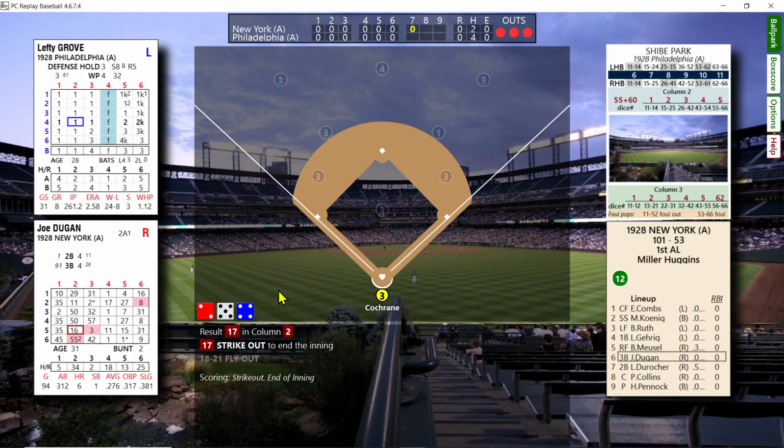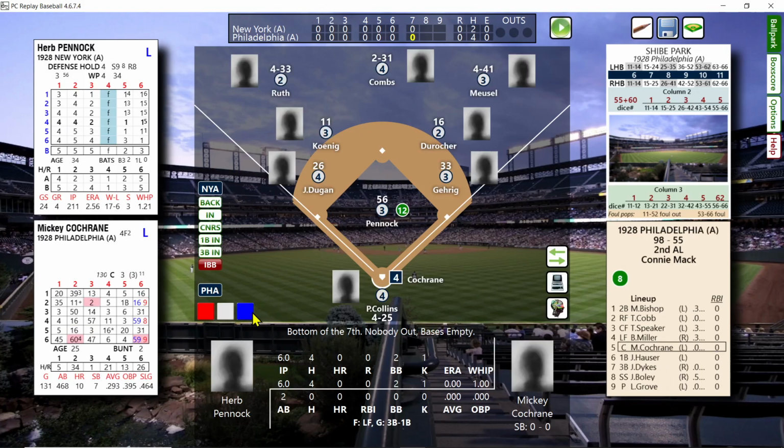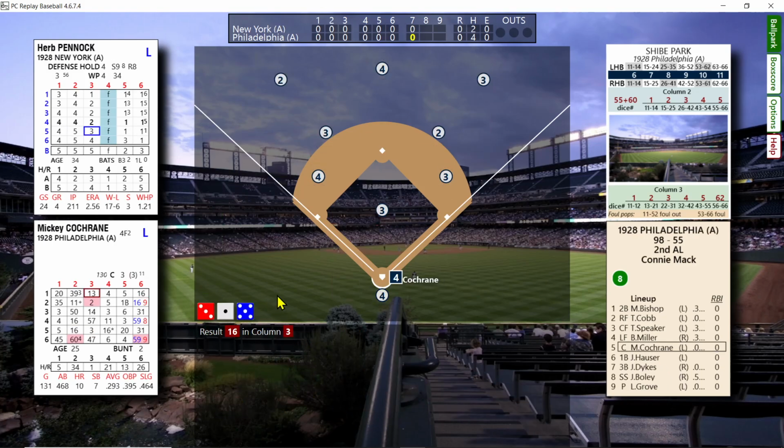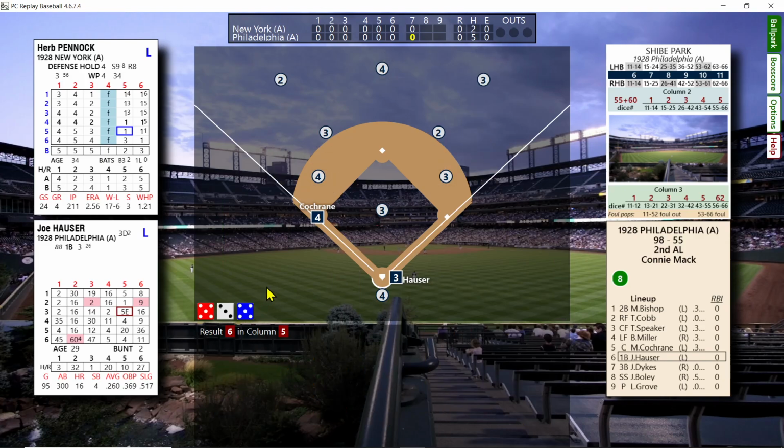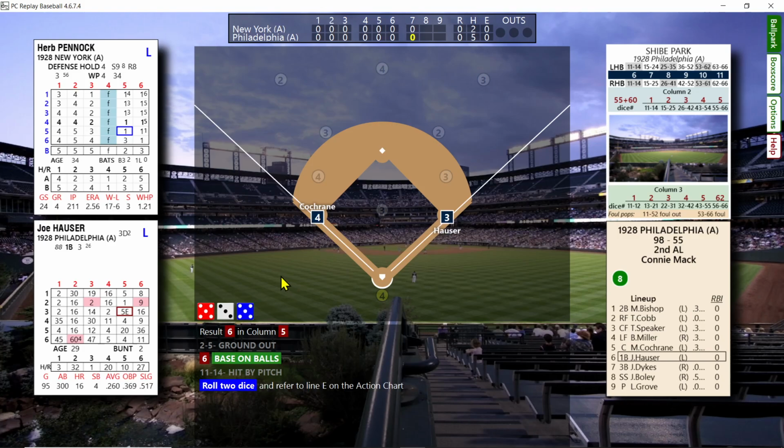7th inning stretch time, bottom 7. And we got Mickey Cochrane leading off against Herb Pennock. And it's a 16 and a triple. A triple leading off. Well, I guess we'll bring the infield in. We don't want this run scoring. So Joe Hauser is up with the runner on third, and that's going to be a walk. First and third. Wow. All right, let's see.